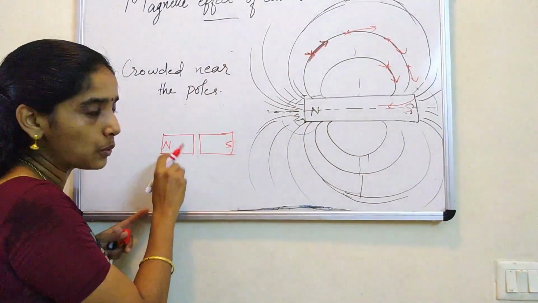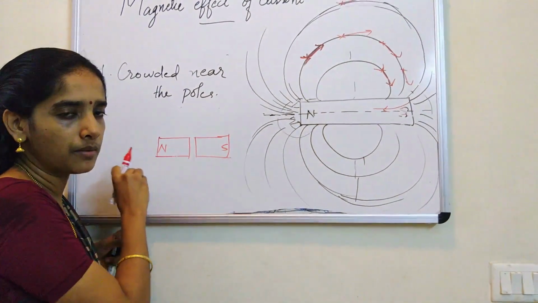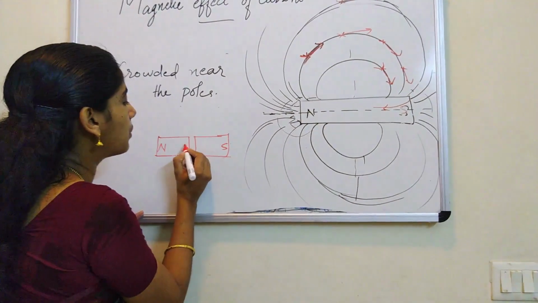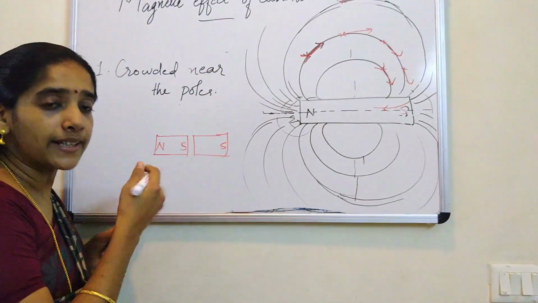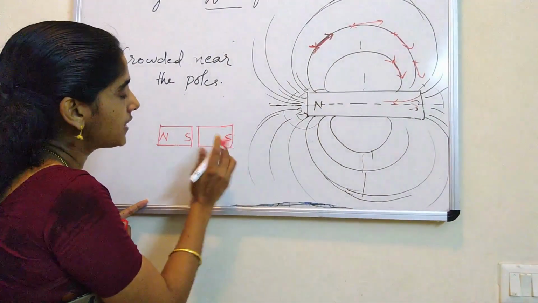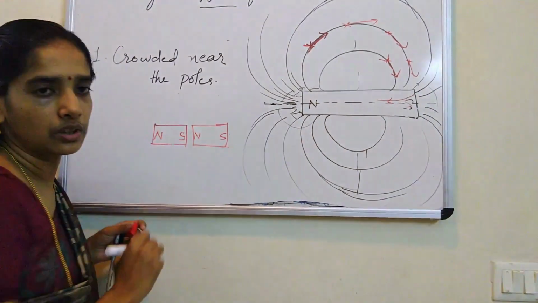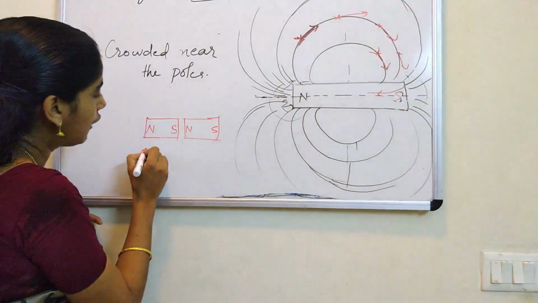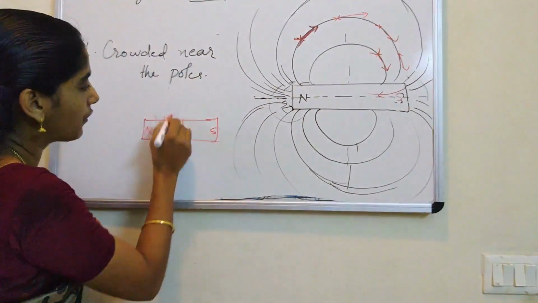If this is the north pole, inside, the electrons will align in such a way that a south pole develops here. It occurs automatically in the magnet. And if this is the south pole, this will be the north pole. Now imagine this magnet is divided into an infinite number of pieces.